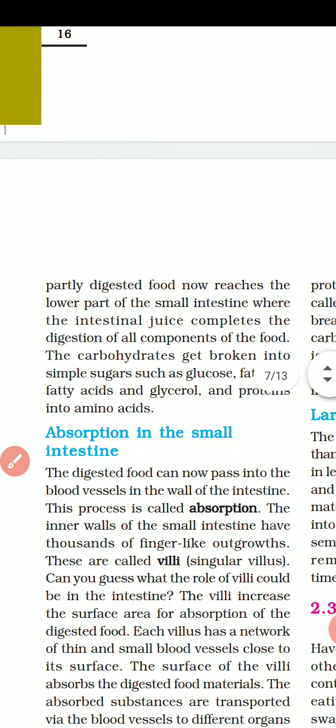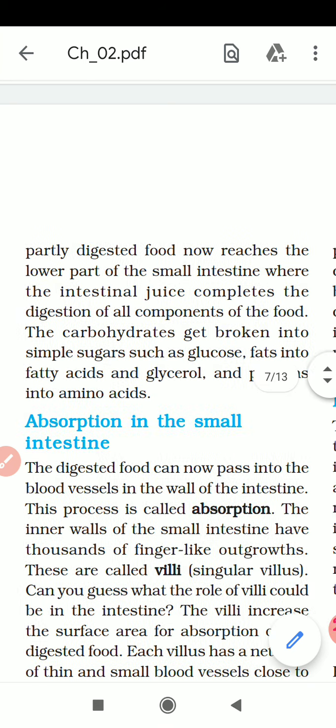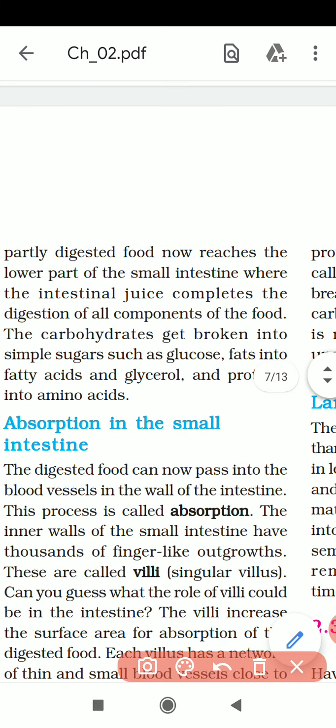The partly digested food now reaches the lower part of the small intestine, where the intestinal juice completes the digestion of all components of the food. The carbohydrate gets broken into sugar or glucose, fat is broken into fatty acid, and proteins break into amino acid.